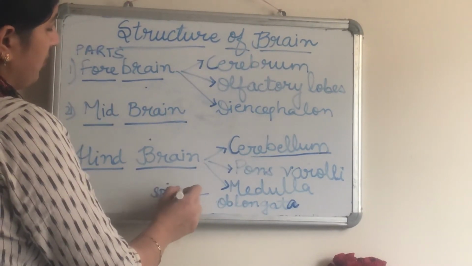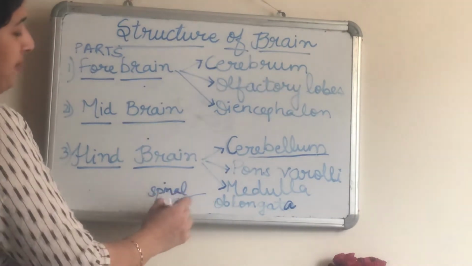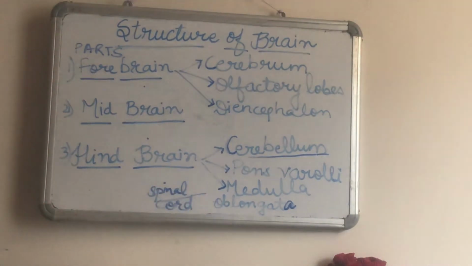This is the last part of the brain and the functions of this medulla oblongata are: it controls the heartbeat, it controls the rate of respiration, it is the control center of swallowing, hiccuping, vomiting, urinating, sneezing and coughing. Okay, so these are the parts of your brain.